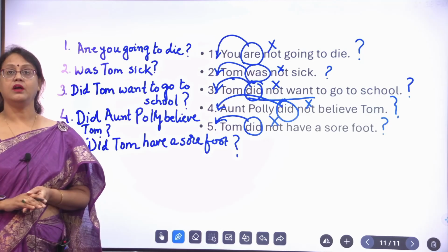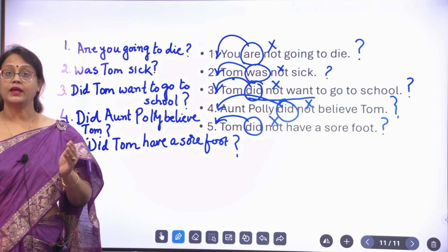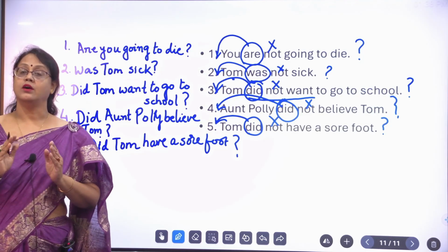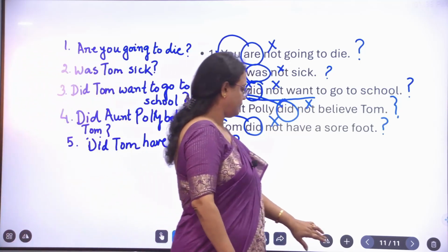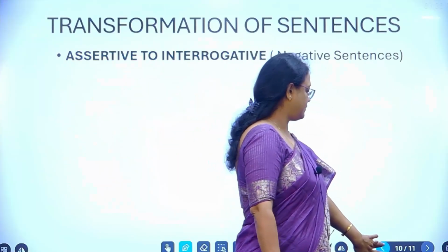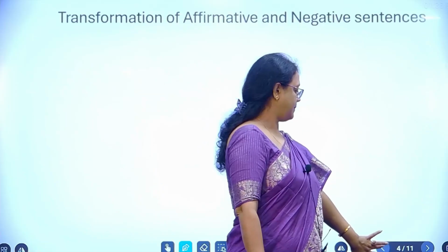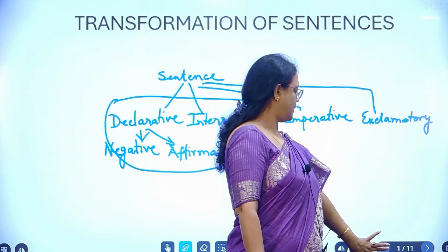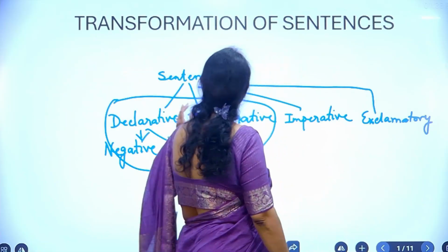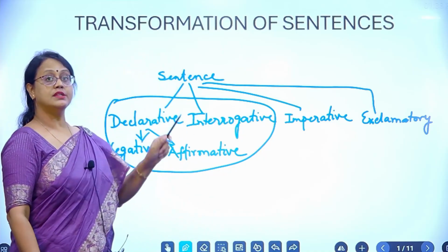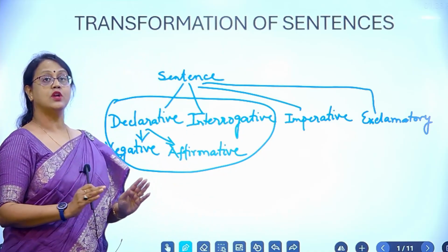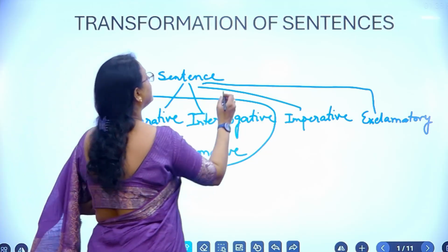So, let us have a very quick summing up of all these. At the very onset, we discussed how many types of sentence there are according to the form.